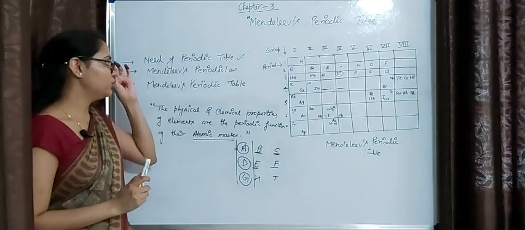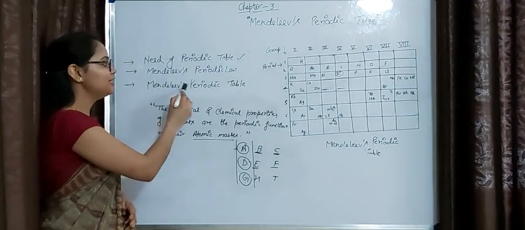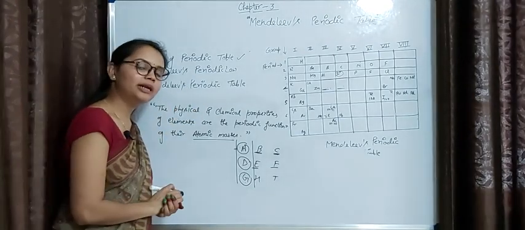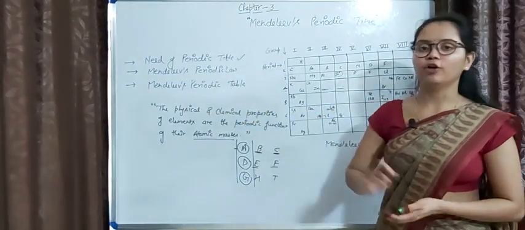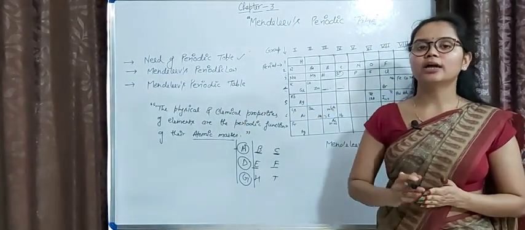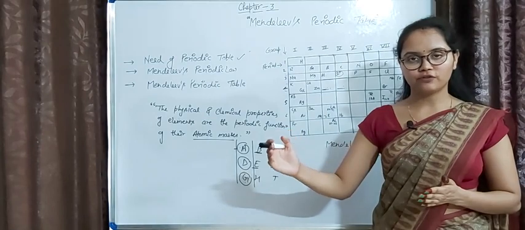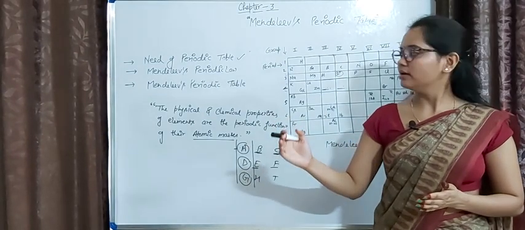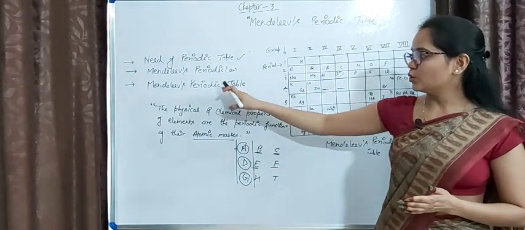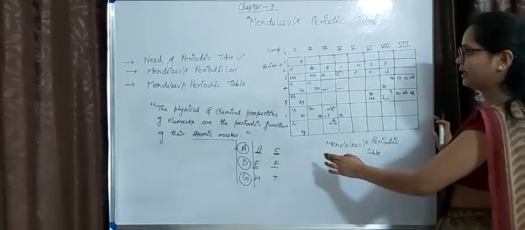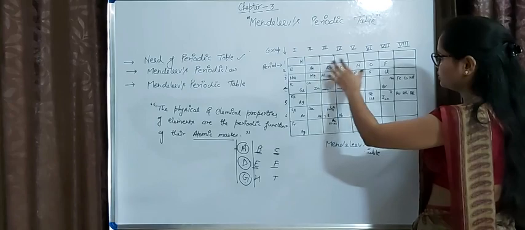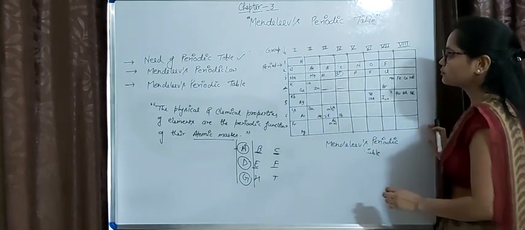Now we'll talk about the third topic, Mendeleev's periodic table. On the basis of Mendeleev's periodic law, Mendeleev arranged the elements in increasing order of atomic masses and gave a table which is known as Mendeleev's periodic table. Here I have drawn Mendeleev's periodic table and shown some elements from it.